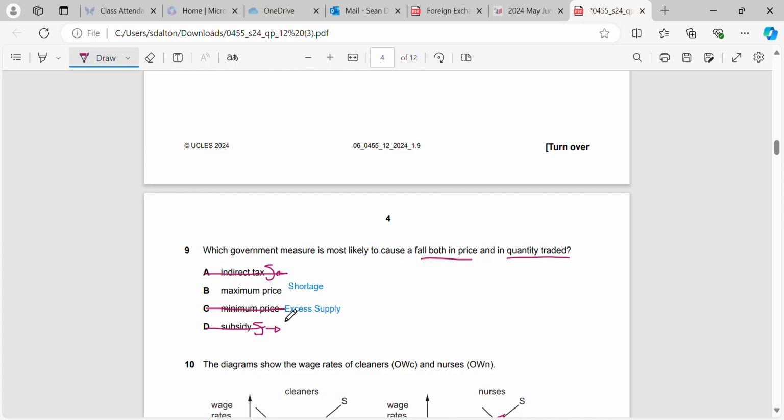When we have a minimum price, the price has to go above the equilibrium level, so a minimum price would be put in around here. Therefore the price is going to go up, but the quantity traded will come down, because we're going to create a gap. But maximum pricing goes down here. We would have a price below equilibrium, so price would fall, and the quantity traded would fall as well, because we're creating a shortage here. So B is our correct answer in this case.